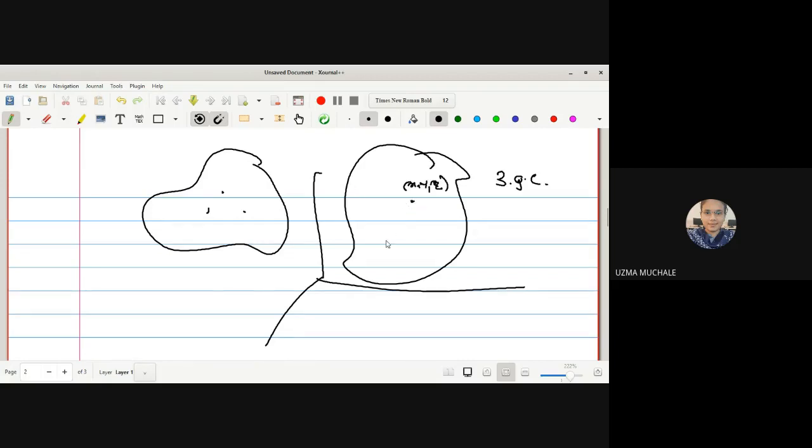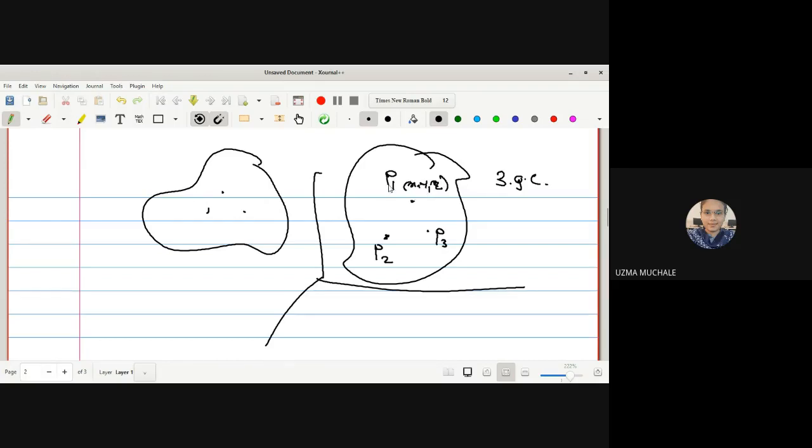Now, if I want to fix the position of another particle, there is a restriction. What is the restriction? It has a specified distance from the first particle. Say this is particle 1, particle 2, and this is particle 3. Right.